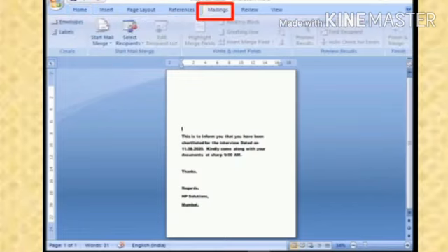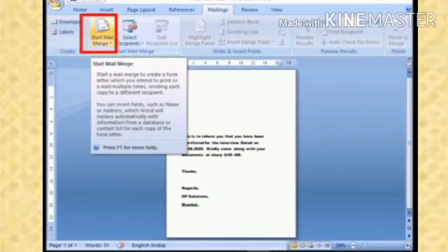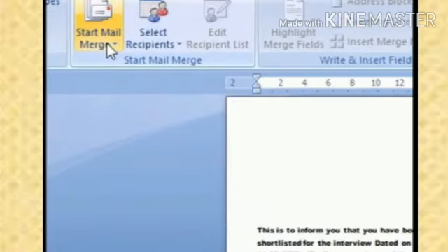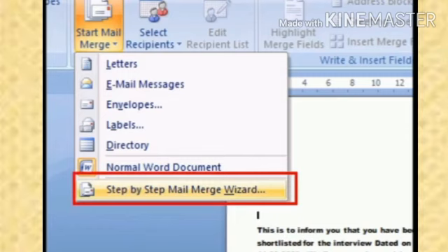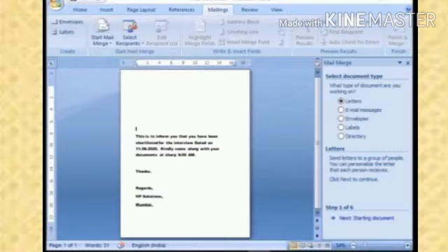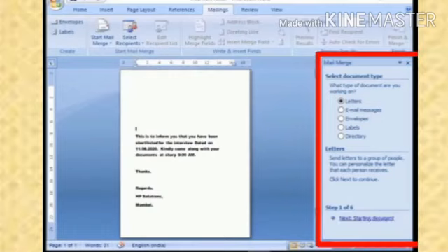First of all, we have to click on this Mailings tab. Then we have to click on Start Mail Merge, and click on this Step by Step Mail Merge Wizard. So at this option you have to click. When you click on this, then see, there is a pane at your right side. You see this pane, okay? This wizard will help you to merge your document.